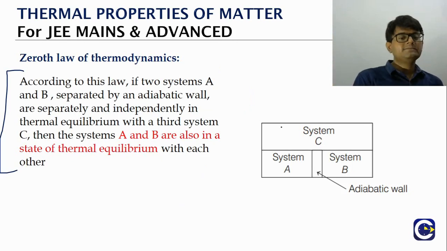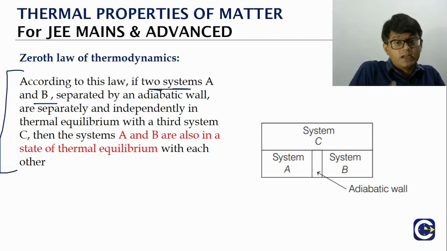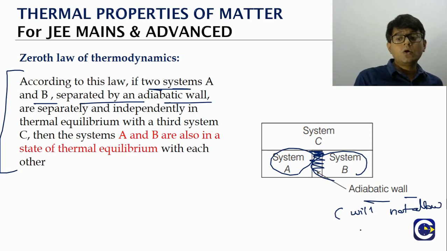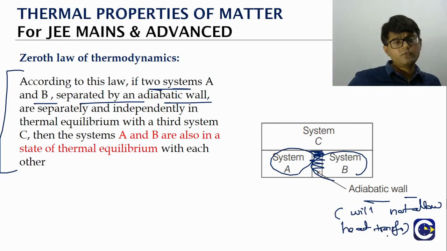If we have two systems A and B, what is a system in the language of thermodynamics? Whatever we are observing or studying, that is what we call a system. There is system A and there is system B. They are separated by an adiabatic wall. About this also we will mention in the thermodynamics. This adiabatic wall is something that will not allow heat transfer. There will be one more type of wall which will allow heat transfer, but again we'll talk about it in the thermodynamics chapter. That type of wall will be called the diathermic wall.